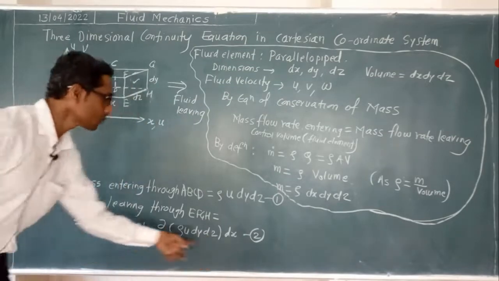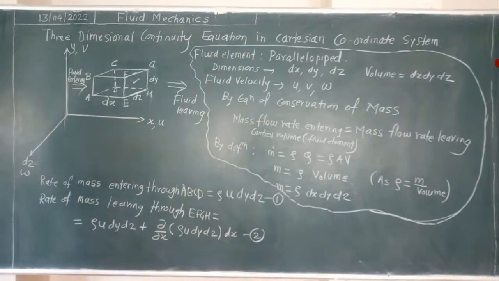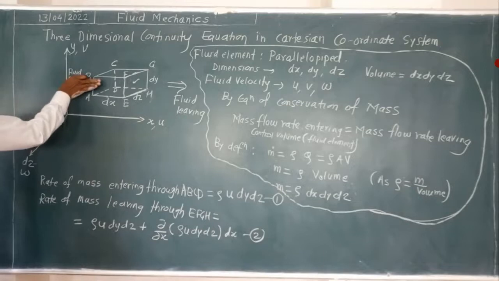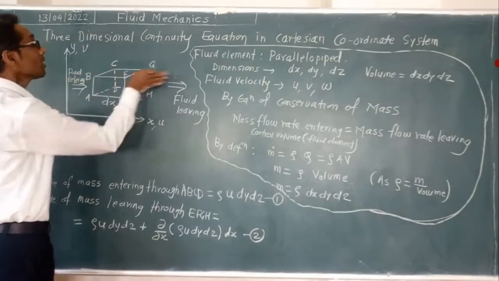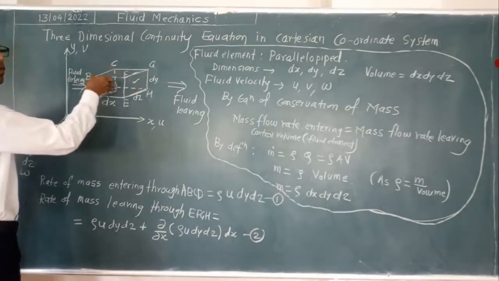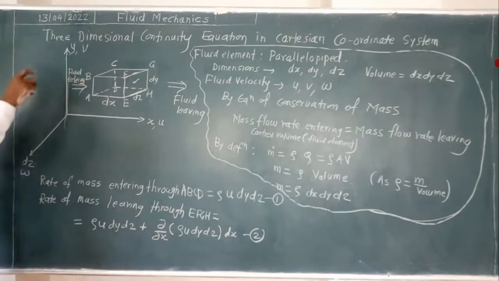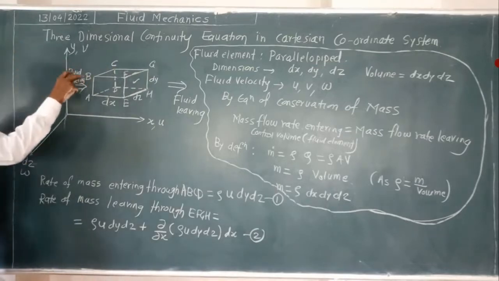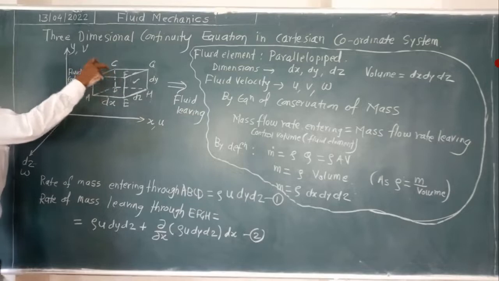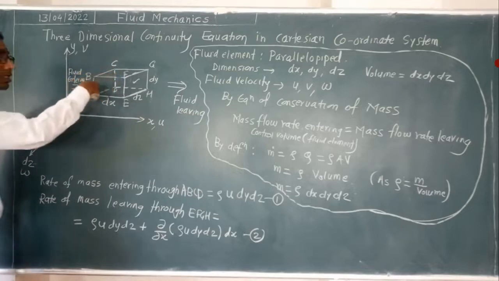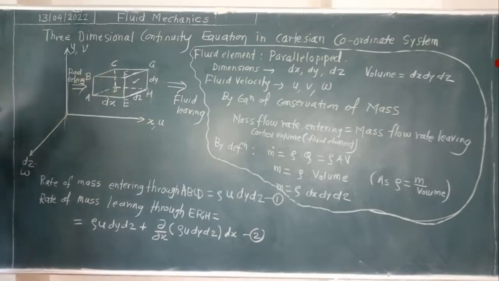So in this way we have written. Whatever amount of mass is entering and leaving, what gain, what accumulation of mass will be there in this element? We find that by subtracting these two equations.